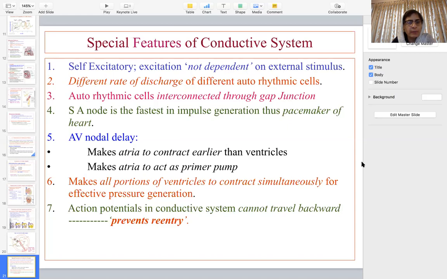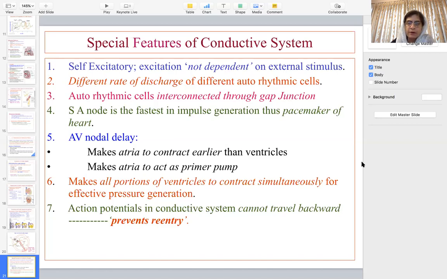Now, AV nodal delay makes the atria contract earlier than the ventricles and makes the atria act as a primer pump. Sometimes a short note comes on AV nodal delay. You have to explain it properly that since the atria is a primer pump and the ventricles have to contract later on, it gives the time for the ventricles to get filled with blood. So the atria contract earlier than the ventricles, because of fewer gap junctions, and there's a delay of 0.09 seconds.